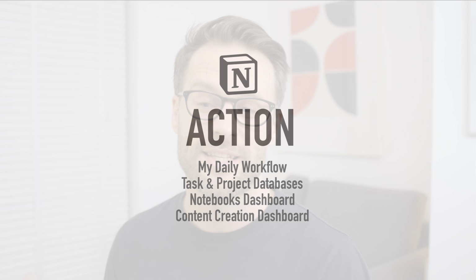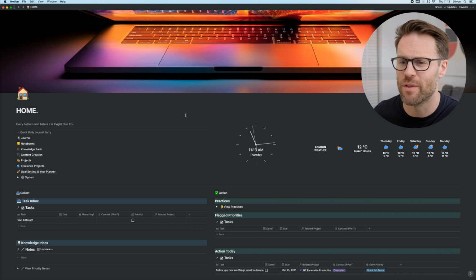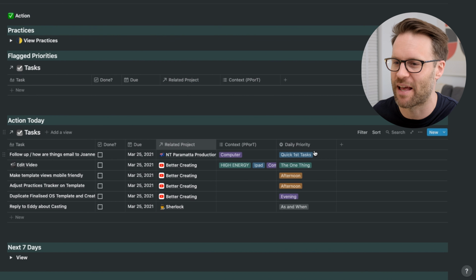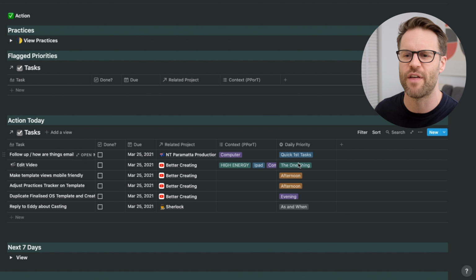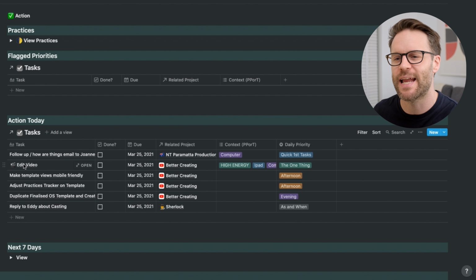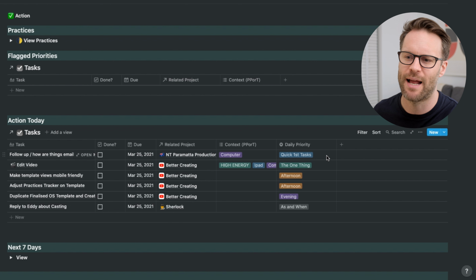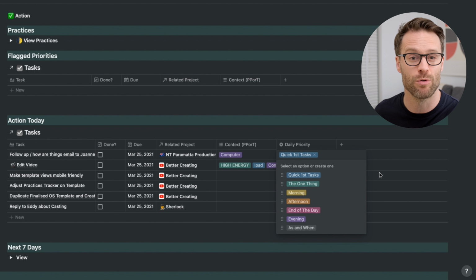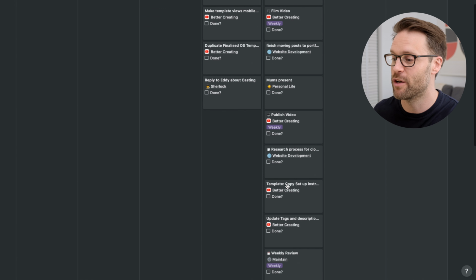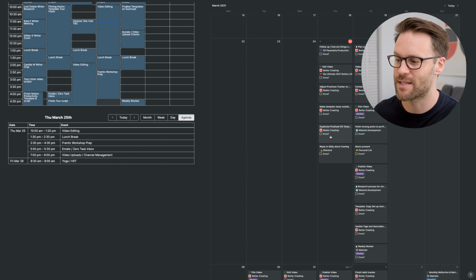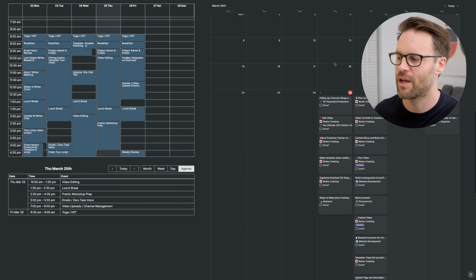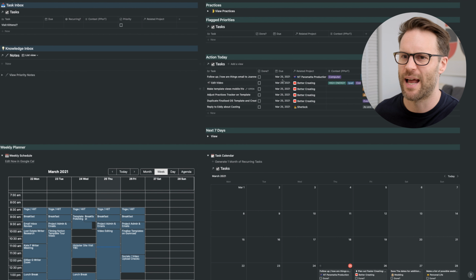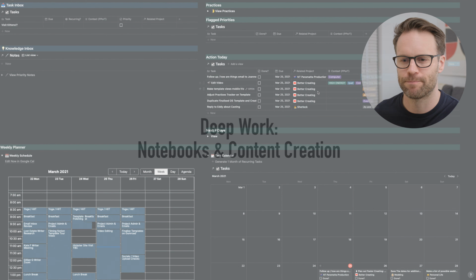So this is how I typically use the system in my daily workflow. I tend to start with any quick, easy tasks and then move on to the one thing. So I have a column called the daily priority that allows me to tag any of the tasks in that day so that they're in an order of a kind of normal to-do list. So beyond kind of giving them a due date like it does here when I've put it into the task inbox, it will allow me to then order them in the list.